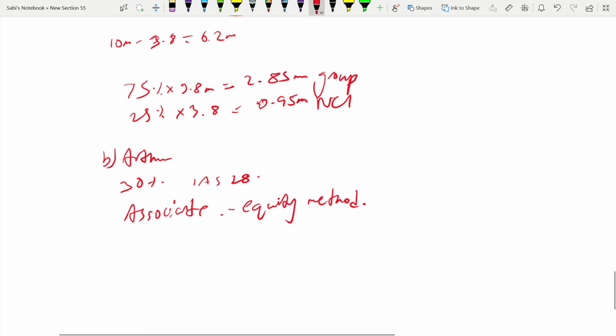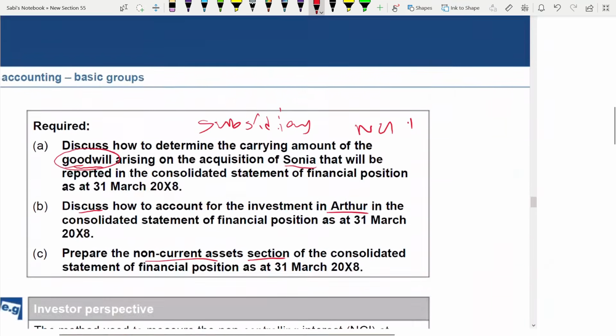So you will initially recognize it at cost. Initially at cost, you will recognize the associate. How much? We'll see how much you have bought it for.